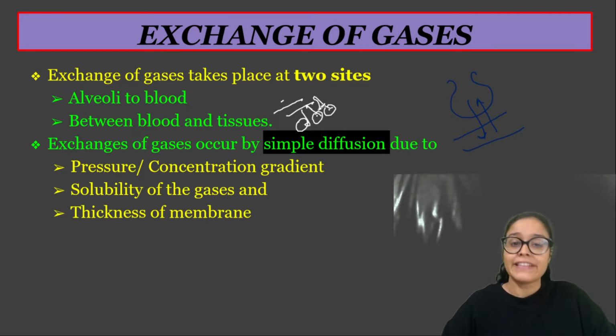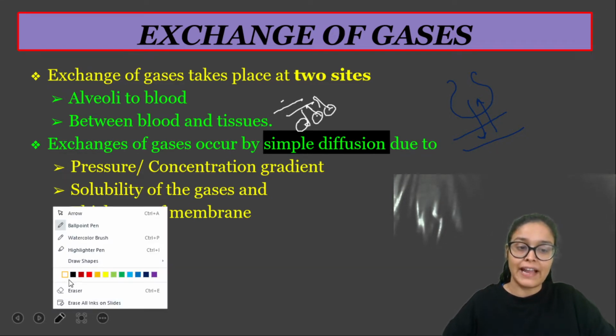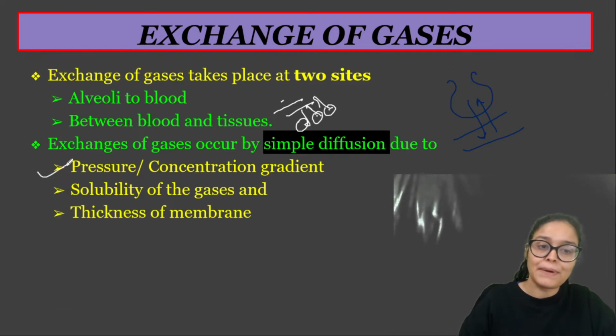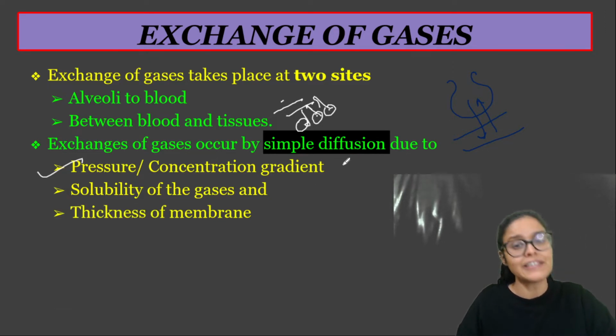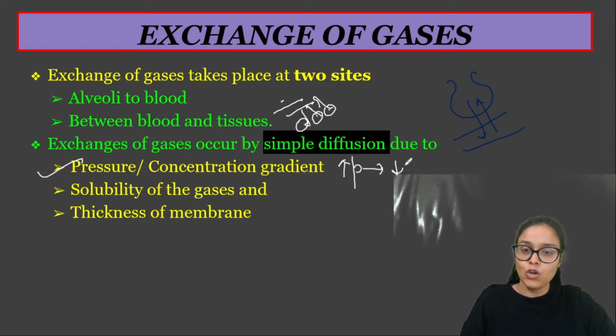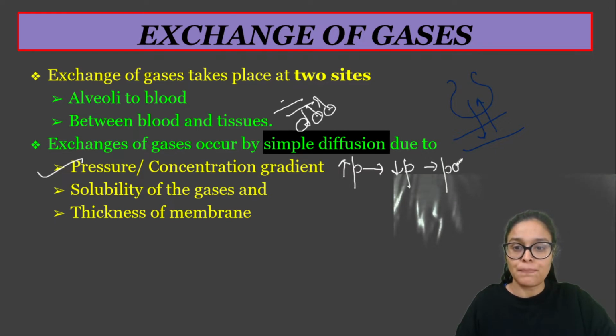So we know gaseous exchange happens by simple diffusion. And what are the factors that are responsible for gaseous exchange? First of all, pressure or concentration gradient, means gases basically move from high to low pressure, right? And yes, we are actually having the partial pressure here.